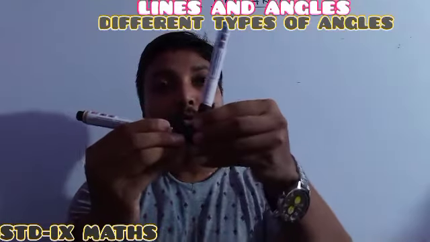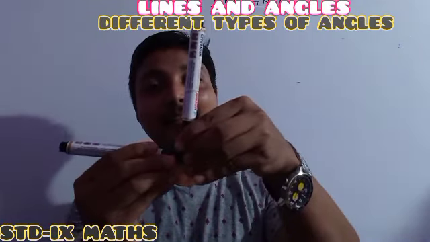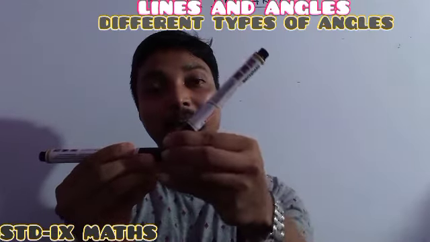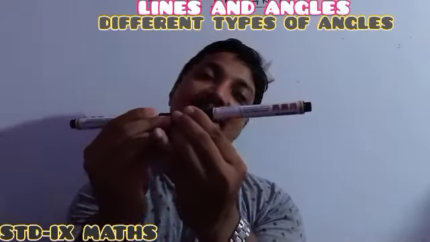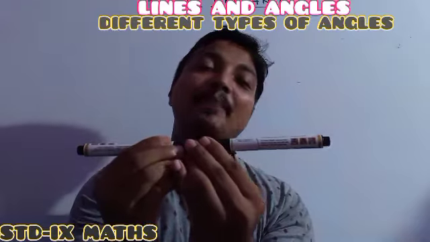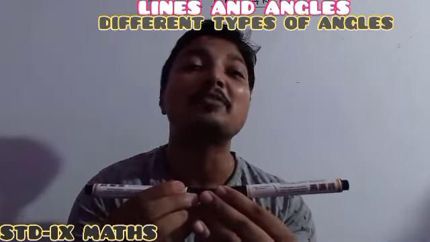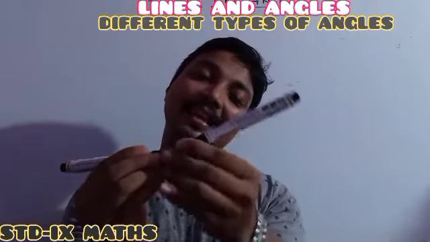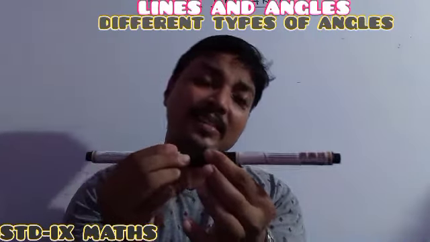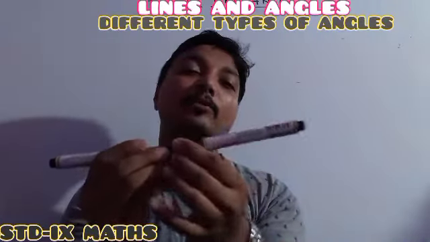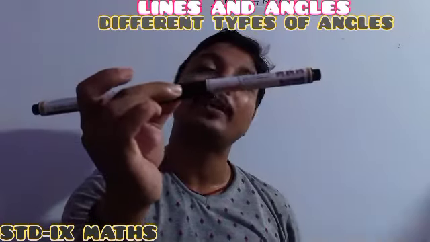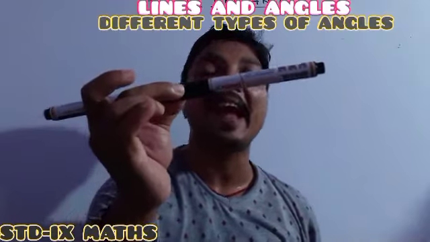Whenever the angle is more than a right angle but less than a straight angle, we call it an obtuse angle. It means more than a right angle but less than a straight angle is called an obtuse angle. Now perfectly straight is called our straight angle.